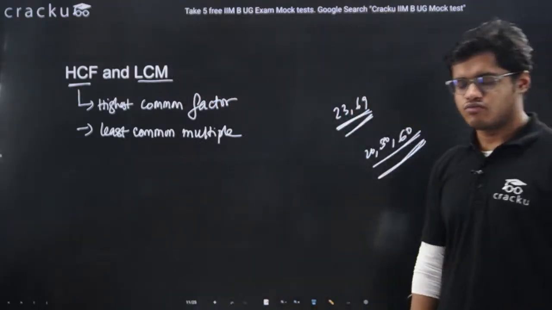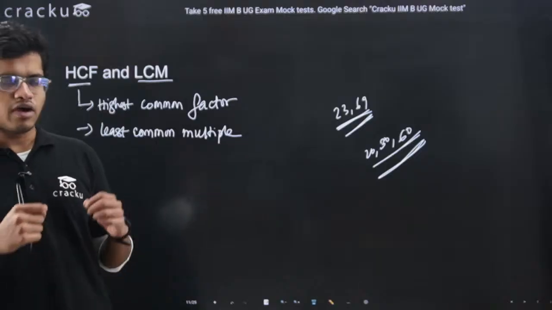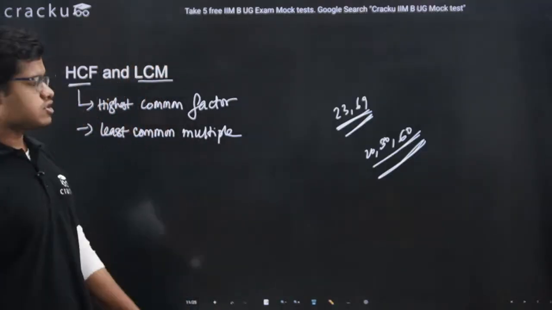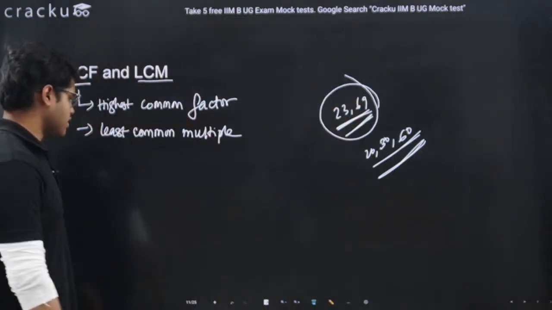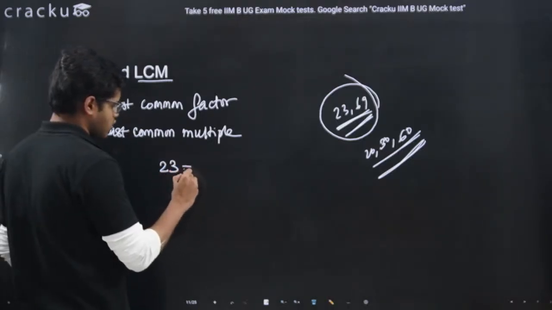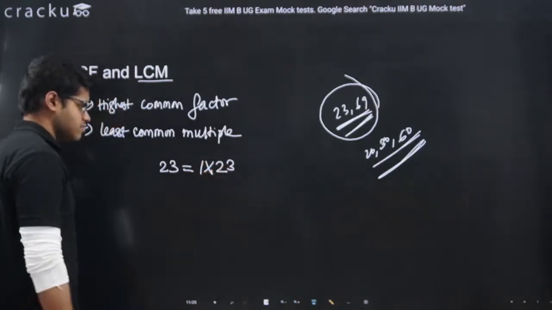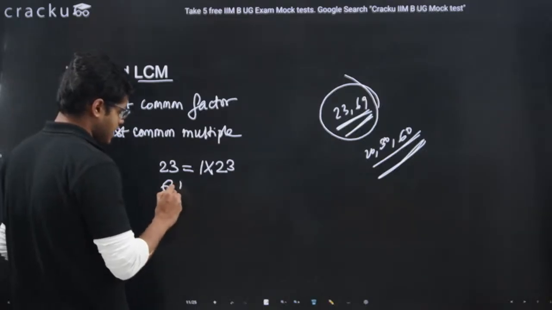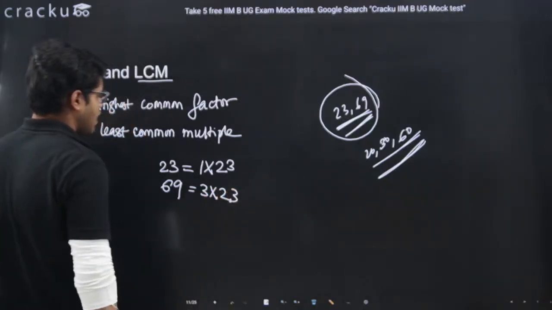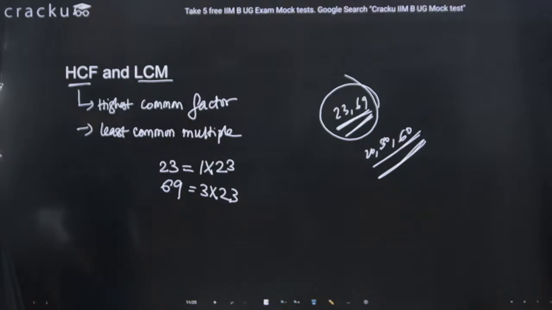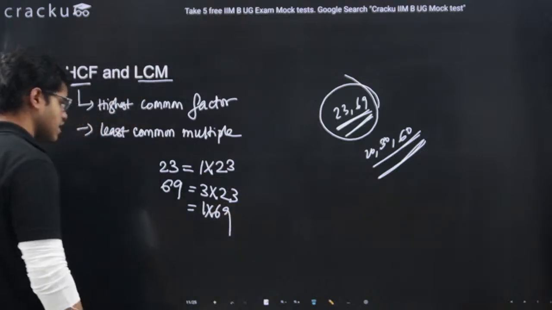Now, the main thing which we have to do is again prime factorization method. Our most basic thing is prime factorization method, and that will give us the answer of all these things. Let's take this example: 23 and 69. 23 is a prime number, so it is 1 into 23, right? 69 is a composite number and it is 3 into 23. Or 69 we can also write in this format, 1 into 69, right?